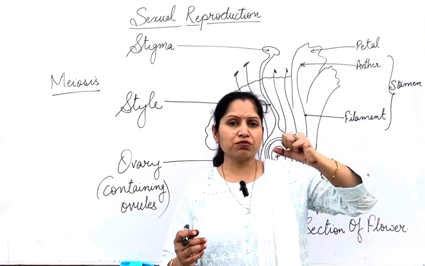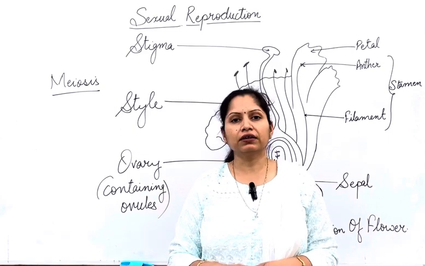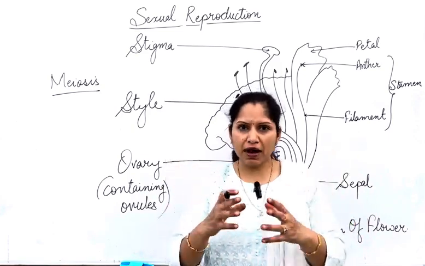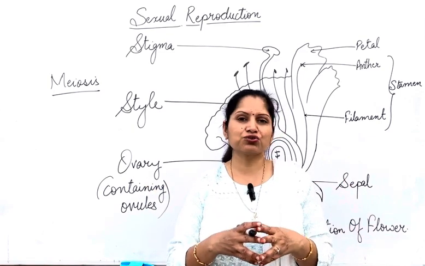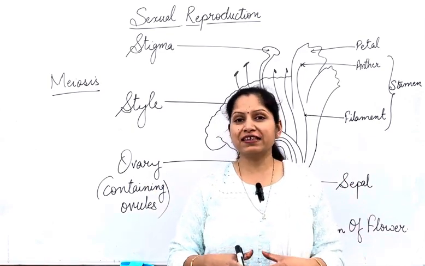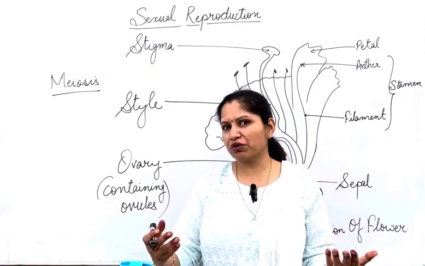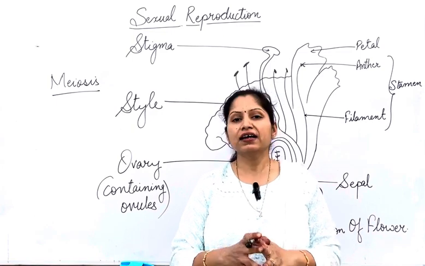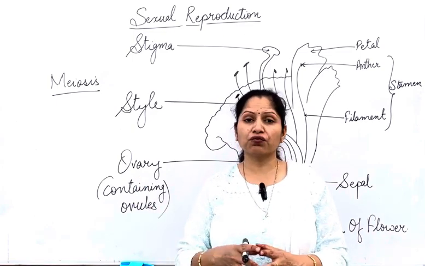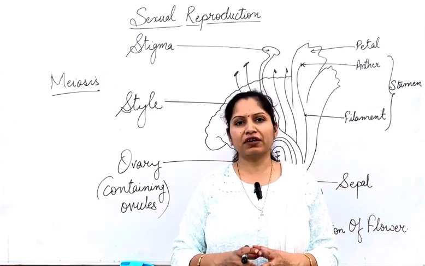So 23 chromosomes come from our father and 23 from our mother, and 23 plus 23 restores the original number of 46. Each and every cell of our body will have 46 chromosomes, and that is possible because of fertilization, that is, fusion of gametes.